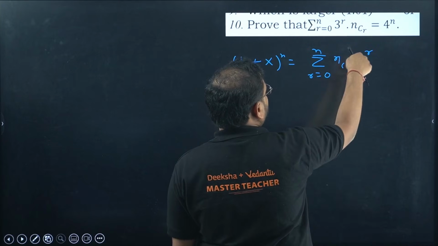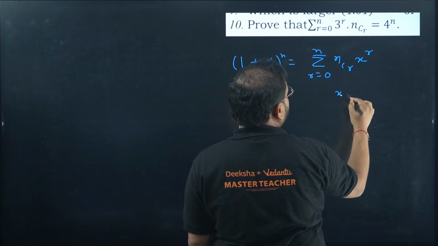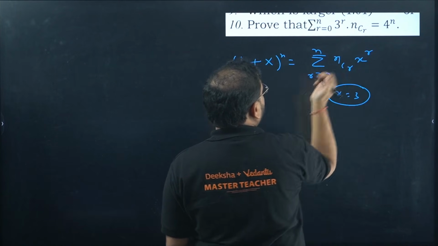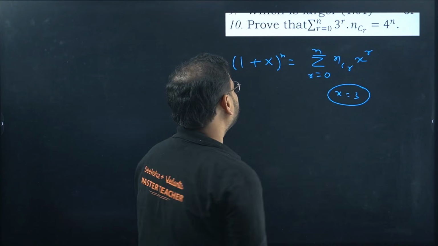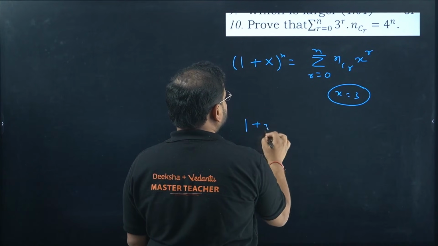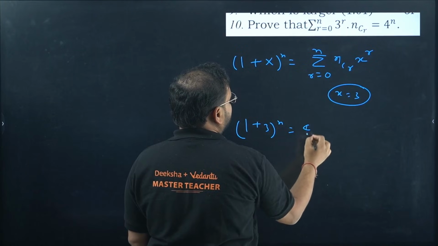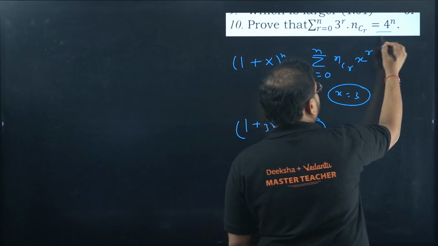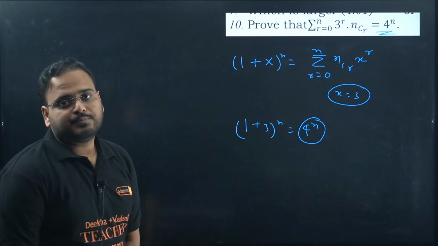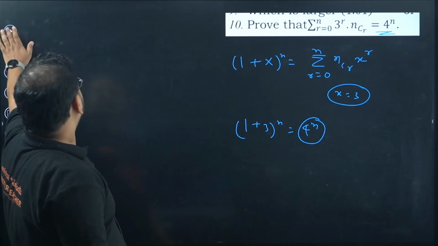Now compare these two. x is nothing but 3. When you take x as 3, what will become? 1 plus 3 power n, and the answer will be 4 power n. Yes or no? Yes. Next.